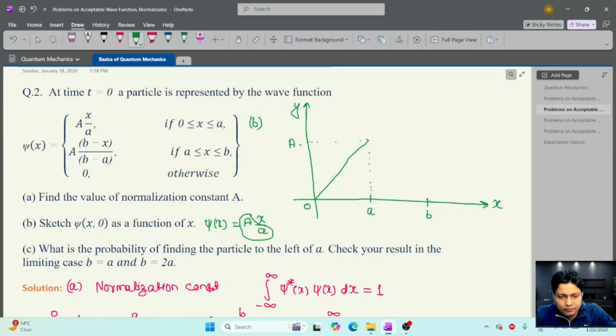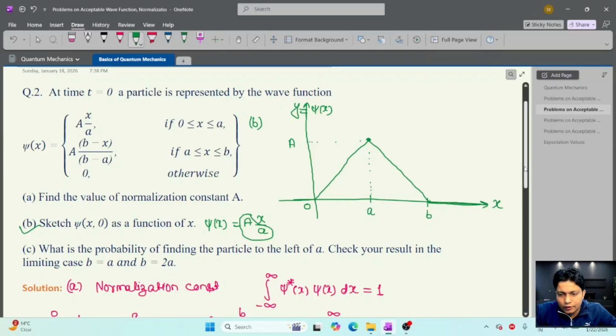of this part a. So at that point I am here. So if we put x equal to b, then b minus b will be 0. So here we can see at this point the wave function goes to 0. So this is the plot, and otherwise the wave function is 0 in all the region. So this is the plot of this wave function psi x, here y means psi x versus x. So part B is done.